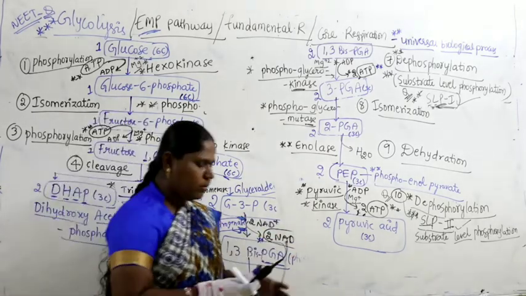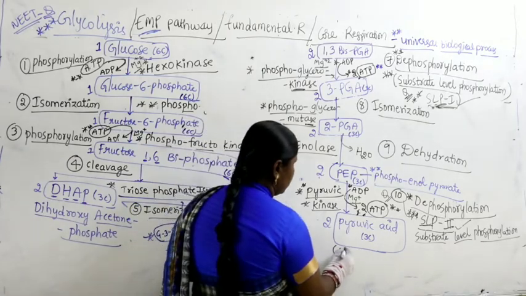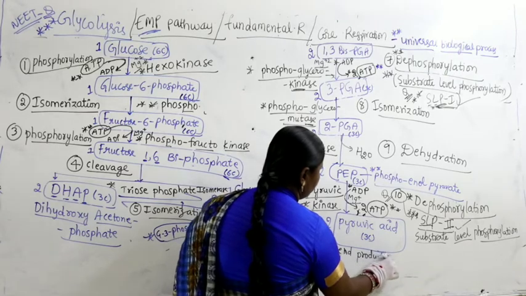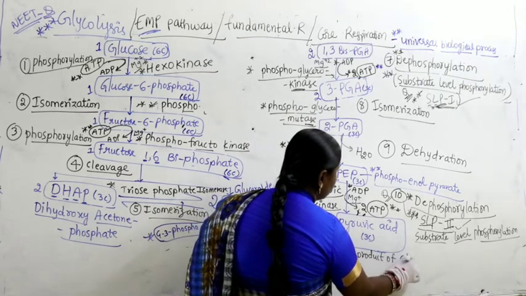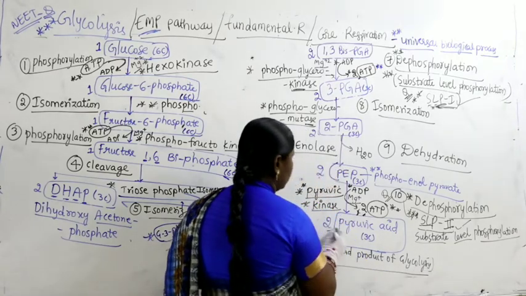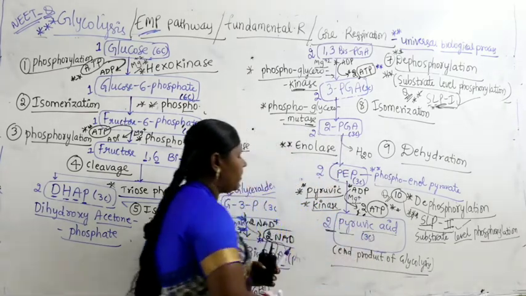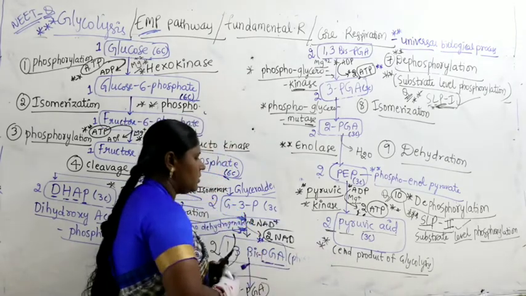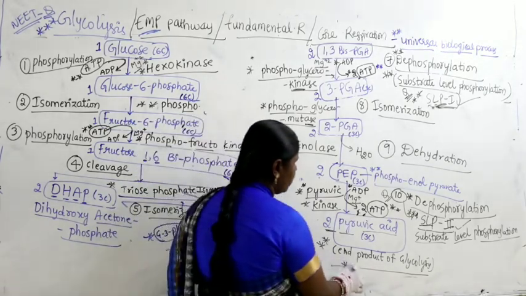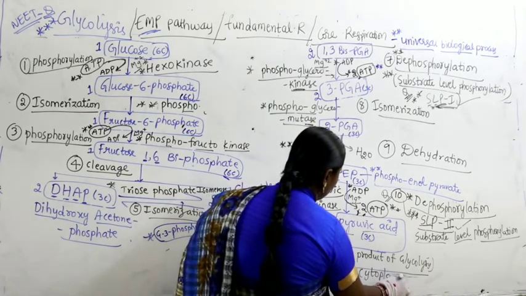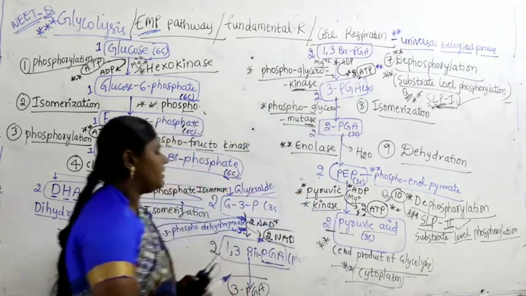So what is the end product of glycolysis? The end product of glycolysis is pyruvic acid having 3 carbons. There are 2 molecules of pyruvic acid. Now this is nothing but the end product of glycolysis. Produced where? Produced within the cytoplasm.